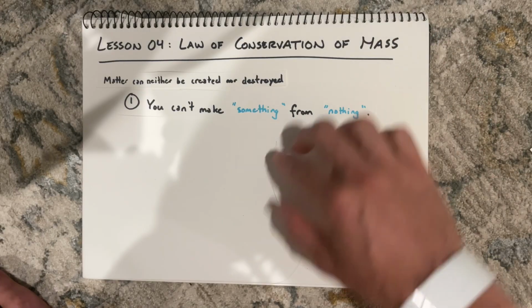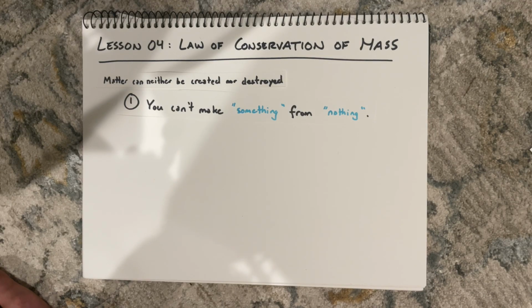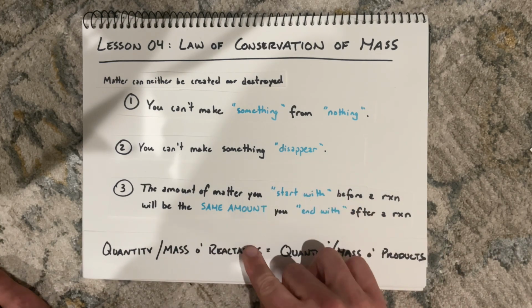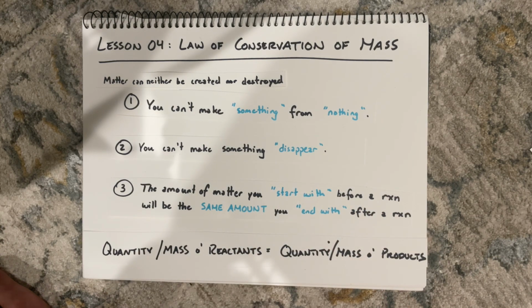So to review, the law of conservation of mass tells us that you can't make something from nothing. You also can't make anything disappear. What this really means is that whatever I started with, however many atoms I started with before a reaction, it's going to be the same number of atoms I end with. If we think about it in terms of mass, the same amount of mass that I started with before a reaction will be the same amount that I end with. So to put it quite simply, again, the quantity of atoms in the reactants, or the mass of the reactants themselves, will equal the quantity of atoms in the products, or the mass of the products themselves. And that's the end.